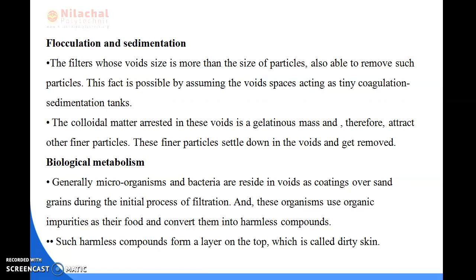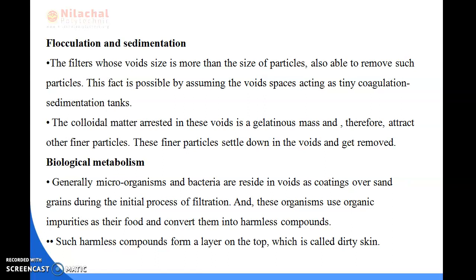Okay, so in the flocculation and sedimentation process, the filters whose void size is more than the size of the impurities or particles will remove those particles. This is mainly possible by assuming the void spaces act as tiny coagulation or sedimentation tanks, and the colloidal matter arrested in the voids is a gelatinous mass, and therefore they attract the other fine particles. These fine particles settle down in the voids and can be removed from the water. So this is all about the flocculation and sedimentation process.